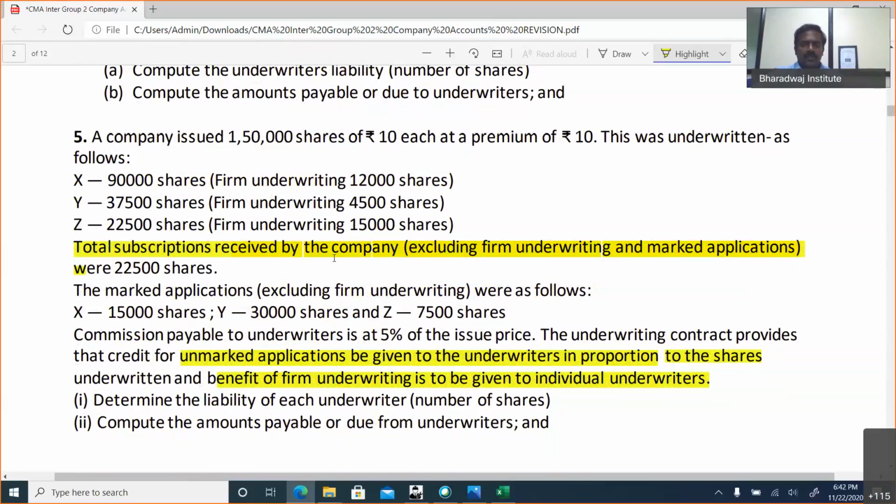Okay, try to work out question number 5. As I told you, I'll give you 5 minutes of time for solving this. I will also work simultaneously along with you.